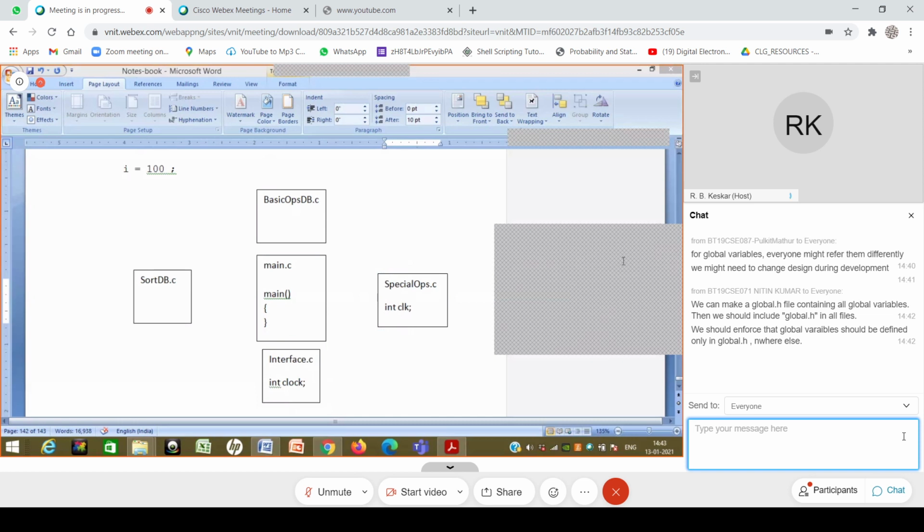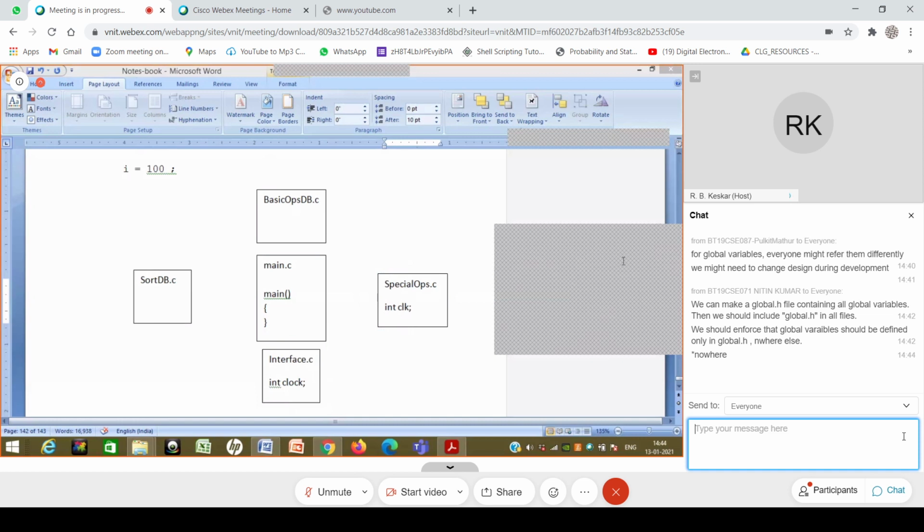So the first thing which happens in such situations is that the manager makes everyone sit together and says: tell me what kind of functions you are going to write, what are the declarations of those functions, and which of the functions you are going to expose to the outside world, or rather which functions you require from other modules that the other module needs to provide you. So first let's thrash this out, including variables also, not only functions: which variables you are going to declare, which other people might use or you want from other people. Let's discuss it. So the initial meetings are only to discuss this.